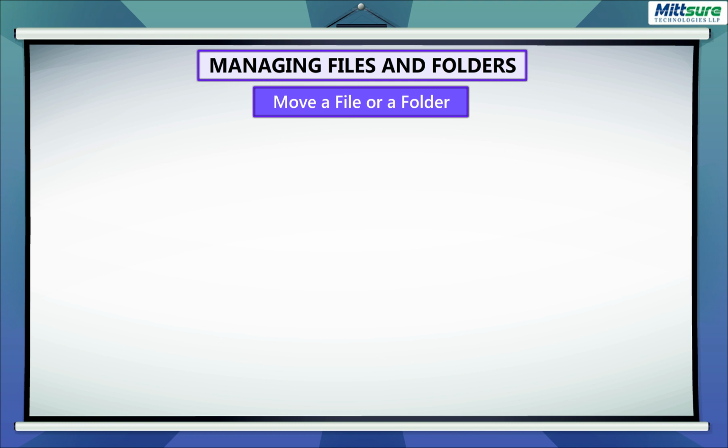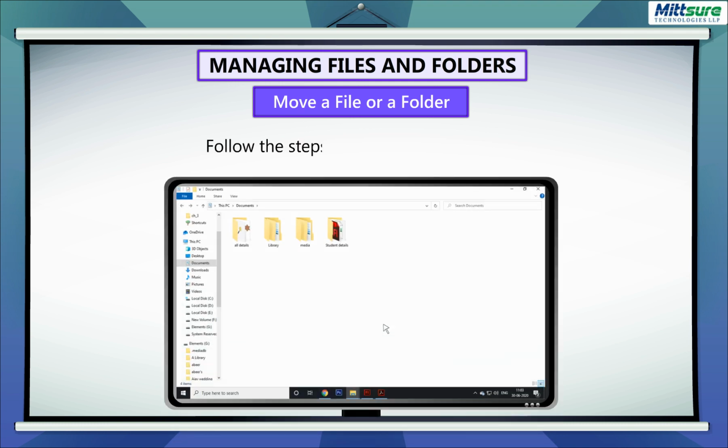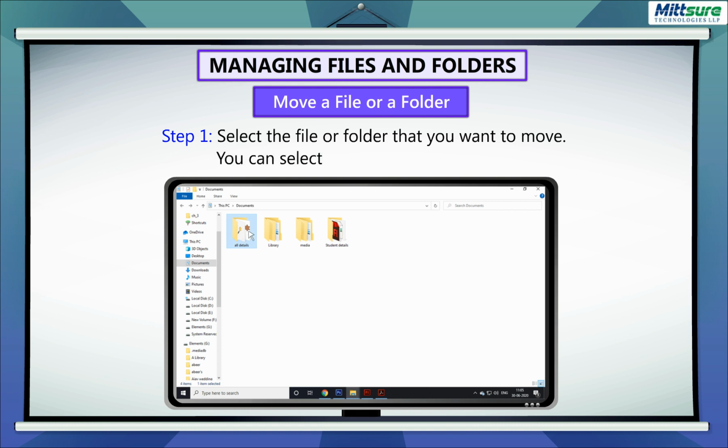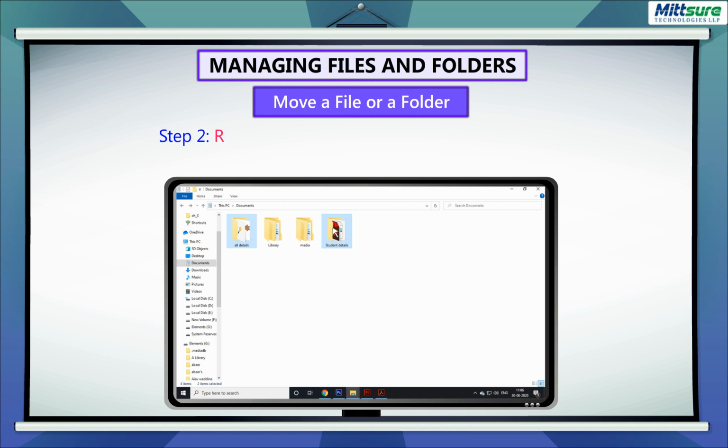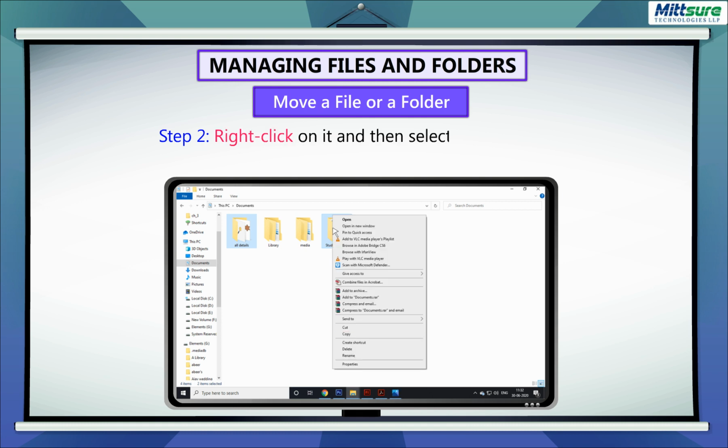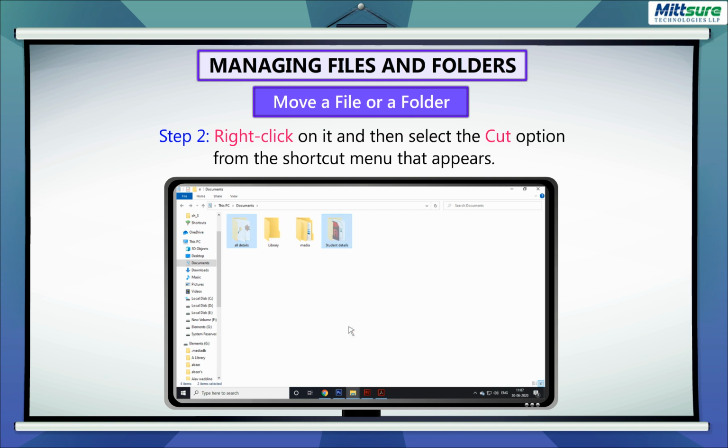Move a file or a folder. Follow the steps to move a file or a folder. Step 1. Select the file or folder that you want to move. You can select more than one file or folder. Step 2. Right-click on it and then select the Cut option from the shortcut menu that appears.